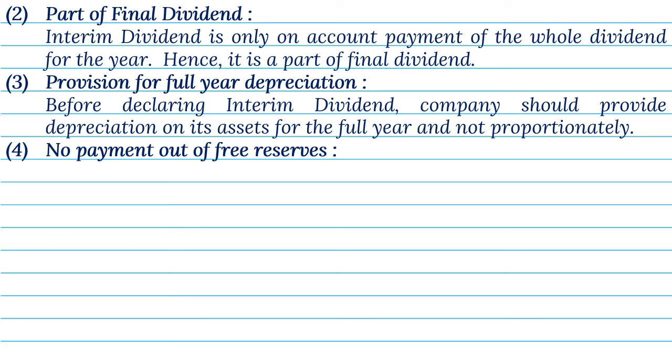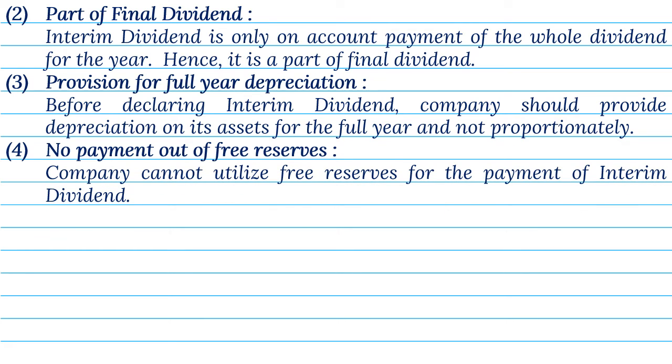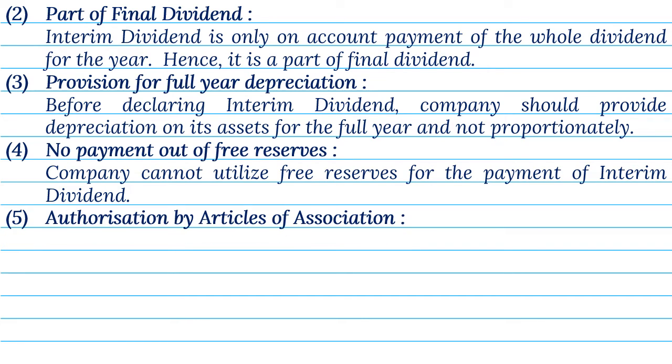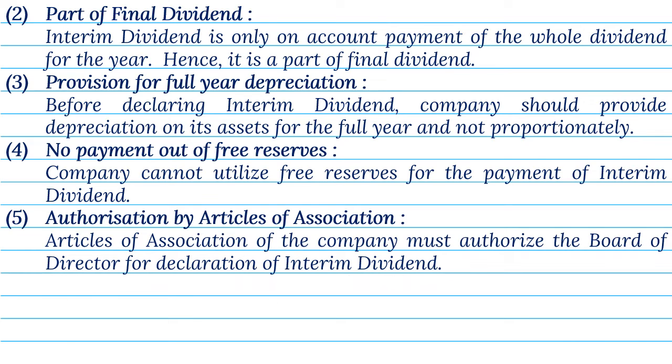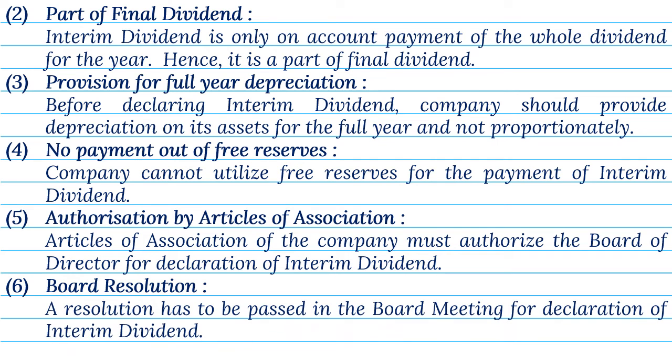4. No payment out of free reserves. The company cannot utilize free reserves for the payment of interim dividend. 5. Authorization by Articles of Association. The Articles of Association of the company must authorize the board of directors for declaration of interim dividend. 6. Board resolution. A resolution has to be passed in the board meeting for declaration of interim dividend.